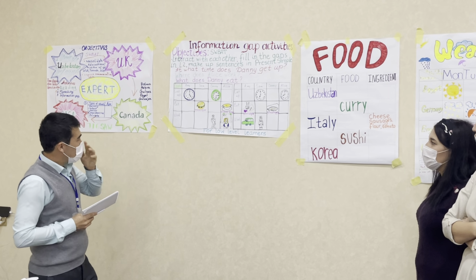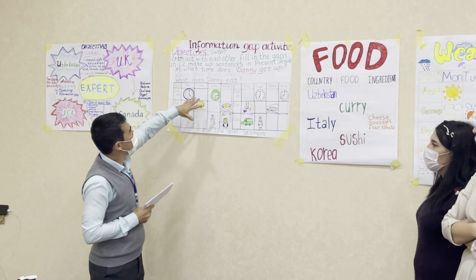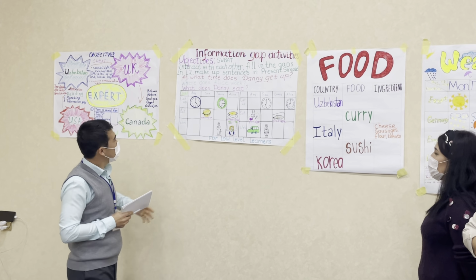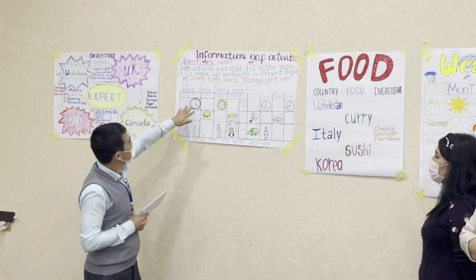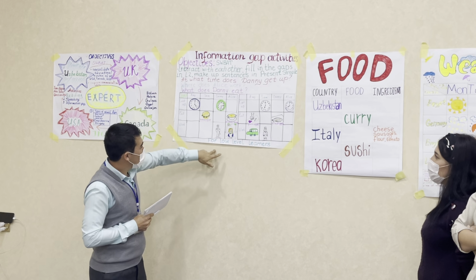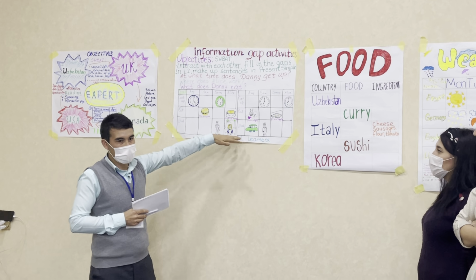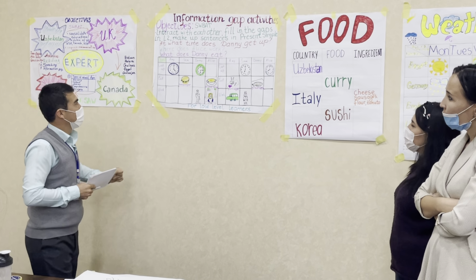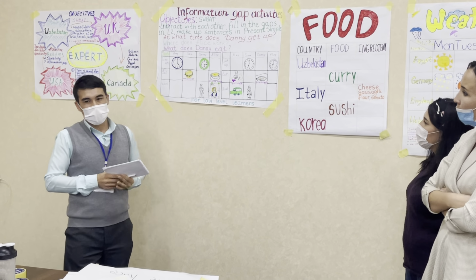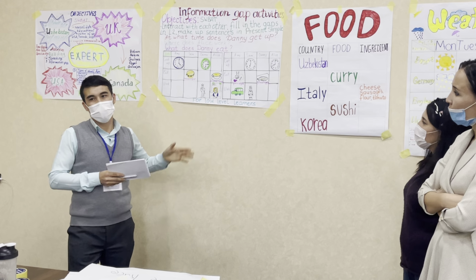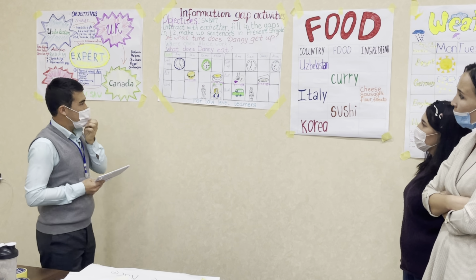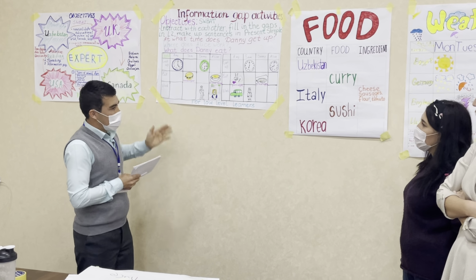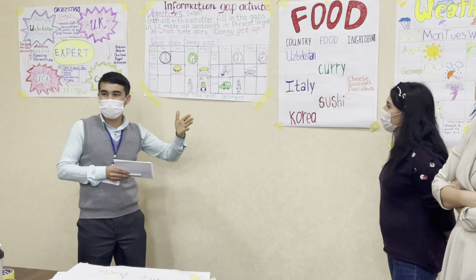Okay. The objectives of our information gap activity are that students will be able to ask and answer questions about daily activities. It's for low-level learners. You can adapt it to any levels and any topics. It's up to you. Let's do it. For example, let's work in pairs.